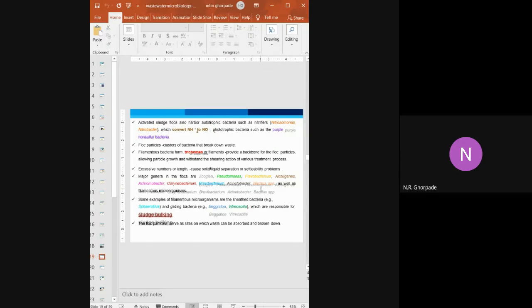Bacillus grows on different substrates, but in most cases the target is protein structure. An example of a Bacillus-like filamentous condition is Brevibacterium. So these are the examples.